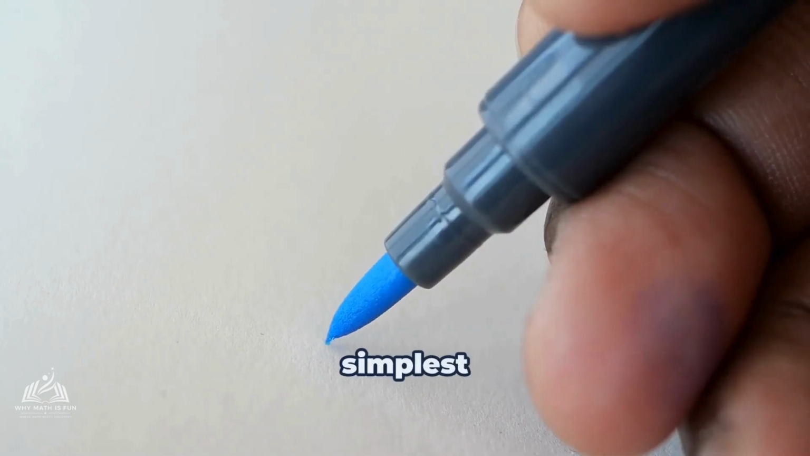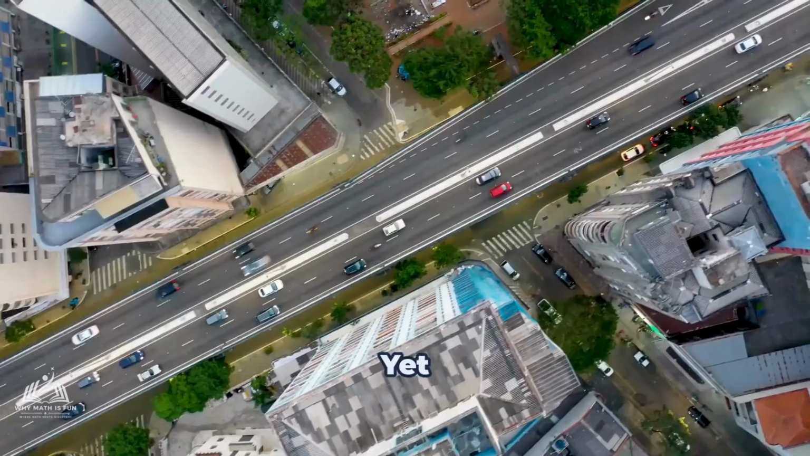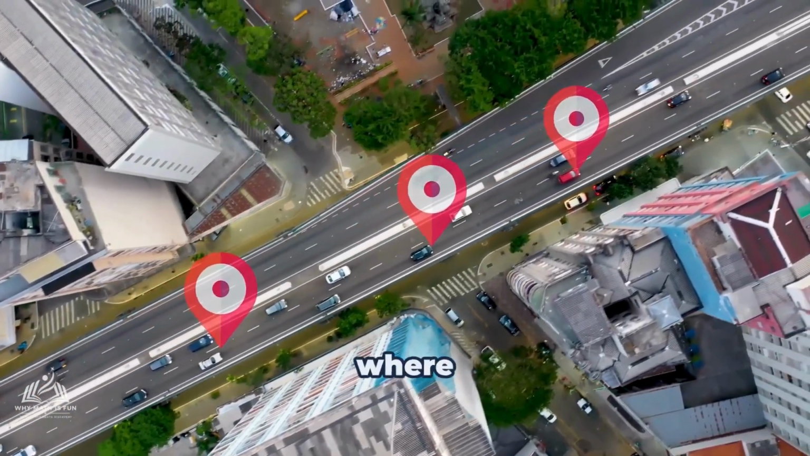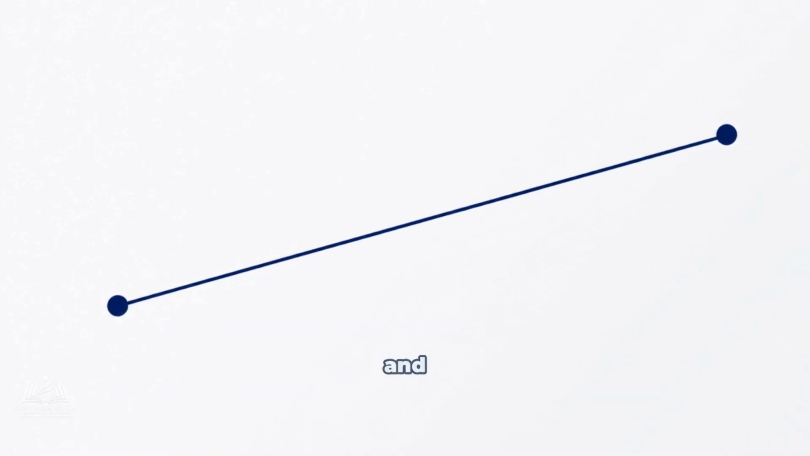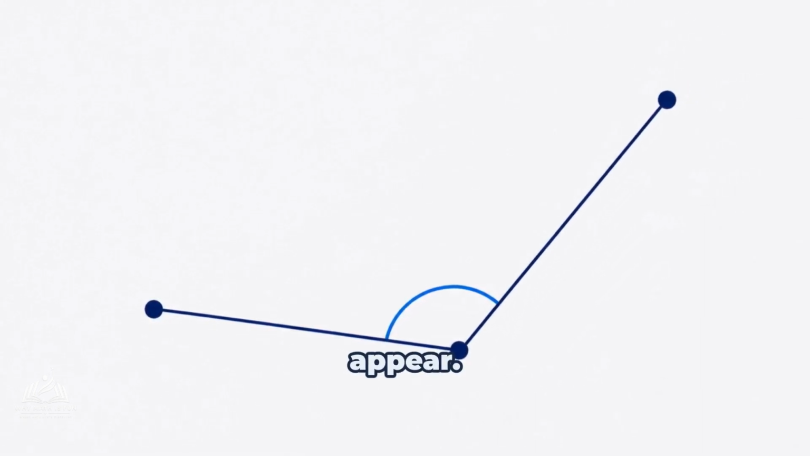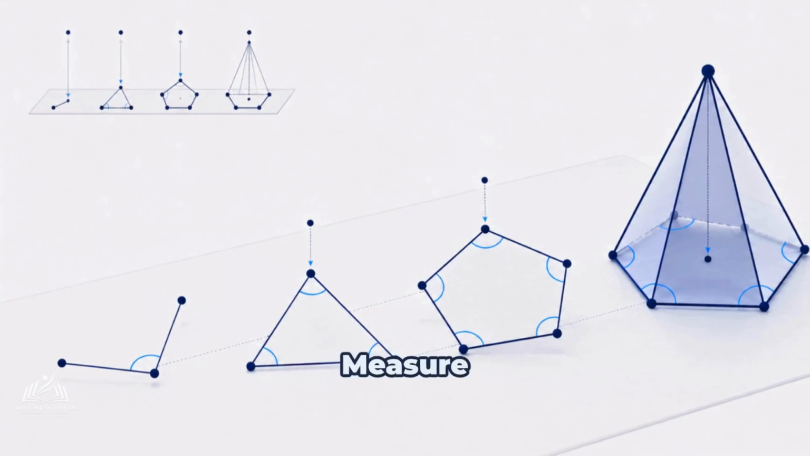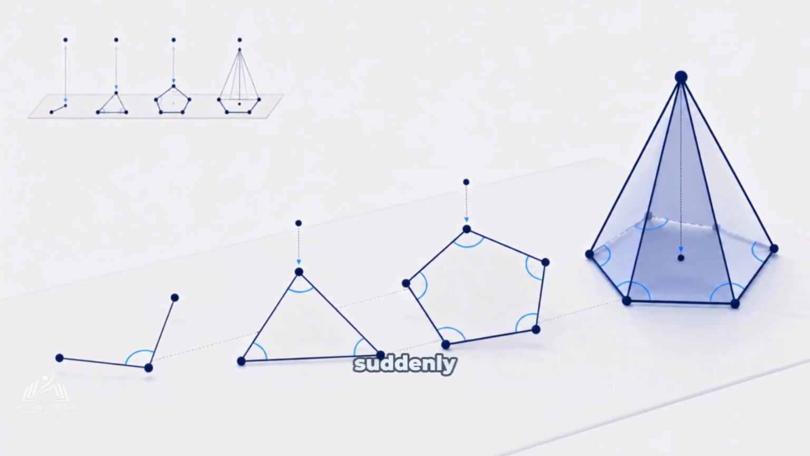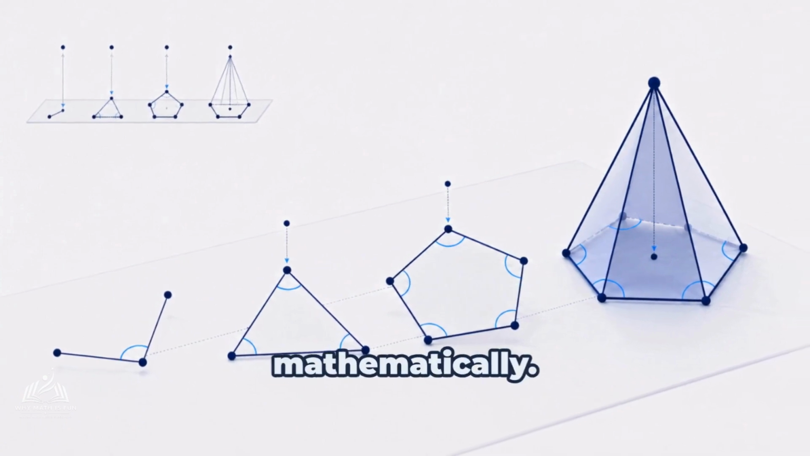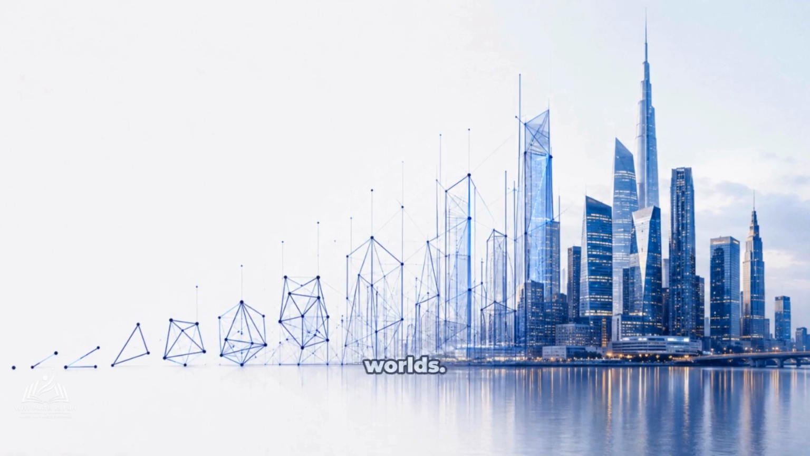Start with one of the simplest ideas in geometry: a point. It has no length, no width, no height. Yet a point can tell us exactly where something is. Connect points, and we begin creating lines. Change direction, and angles appear. Combine lines and angles, and shapes emerge. Measure the relationships between them, and suddenly we can describe space mathematically. Simple ideas begin building surprisingly complex worlds.